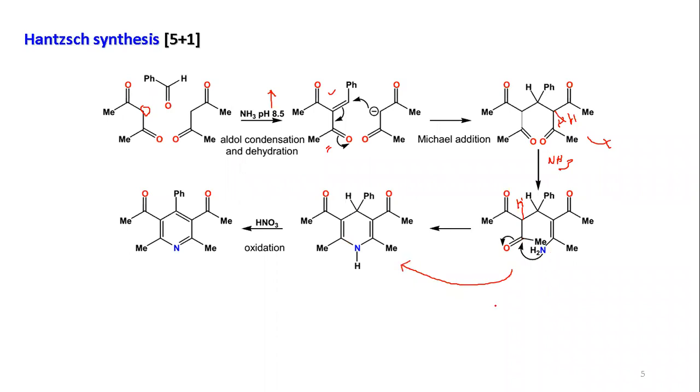We have one intermediate. That intermediate you have to draw. So you just try to look at what could be the intermediate. So NH2 is reacting here, and it will be generating the OH, right? So finally, a water molecule comes out and gives you the corresponding dihydropyridine compound.